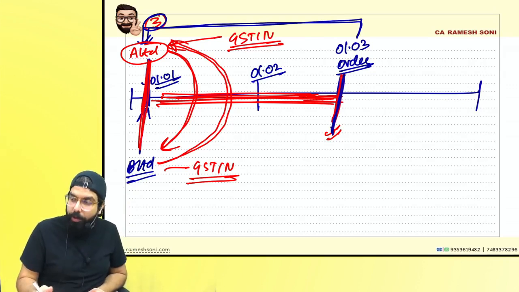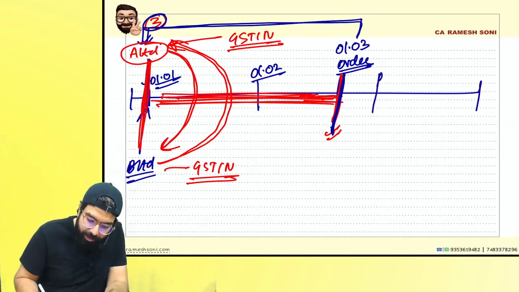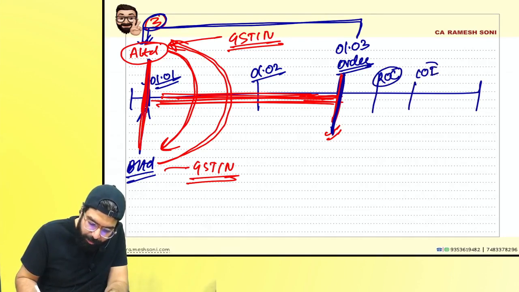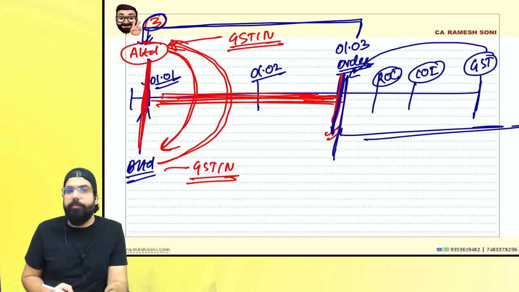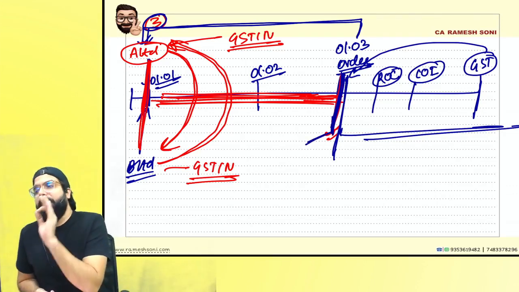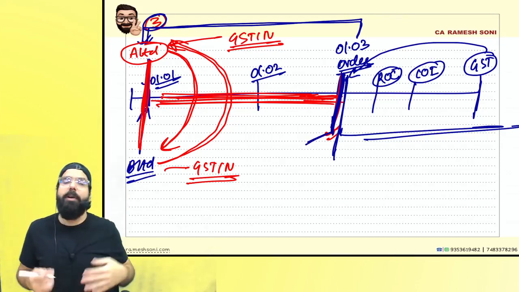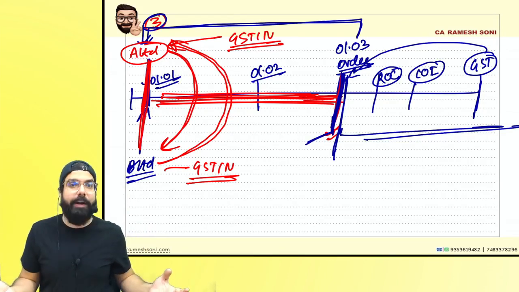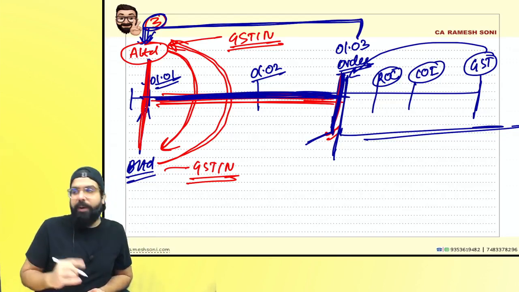From here, you will go ahead and take a single registration, because now you will go to the ROC. ROC will go ahead and give you a certificate of incorporation. Then you will go ahead and apply for GST registration, and they will give you the registration from here saying, okay, you guys are one. But before this date, whatever supplies are done till the date of the order, those supplies will be included in the individual supplies of A and B, because in the eye of GST, you both are separate. From the company's point of view, they gave you an amalgamation's retrospective effect, but during this period, in the eye of GST, you both are different, distinct persons.